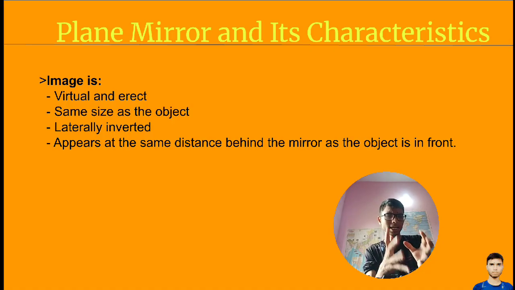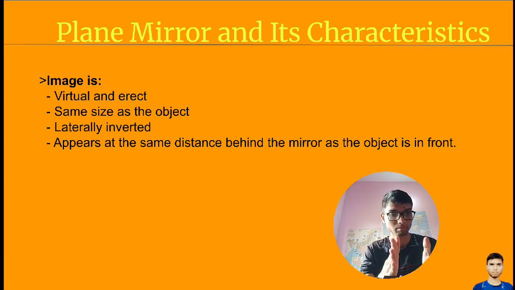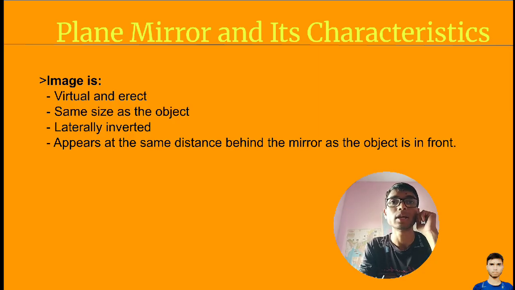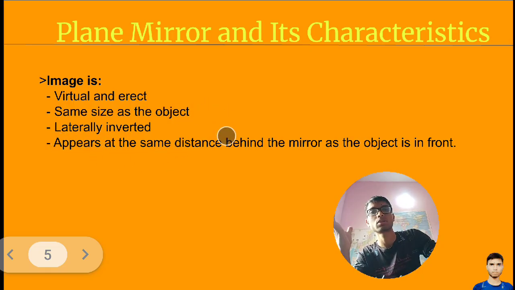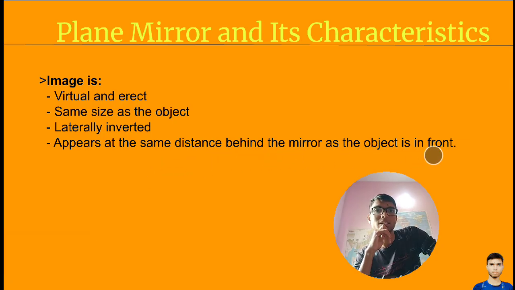If the letters written on your shirt look strange inside the mirror, this view is called laterally inverted. It happens only with letters. Clear? The image appears at the same distance behind the mirror as the object is in front of it.